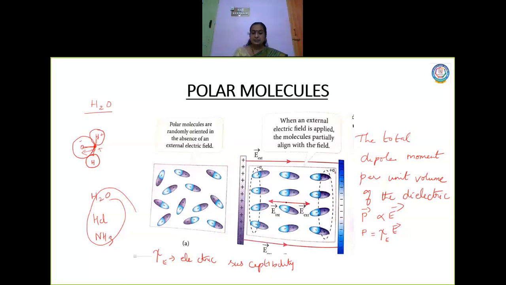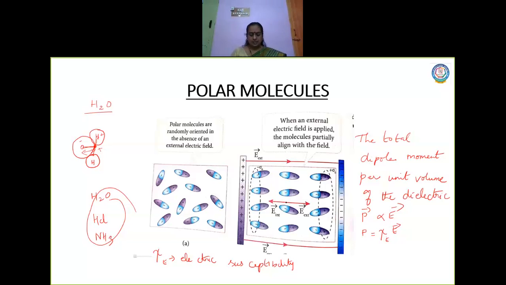But this induced electric field is smaller than the value of the external electric field. The magnitude of the internal electric field that is produced is smaller than the value of the external electric field. So you cannot say that the net electric field inside a dielectric is zero. No, it is not zero. It has got some value which is lesser than the value of the external electric field.